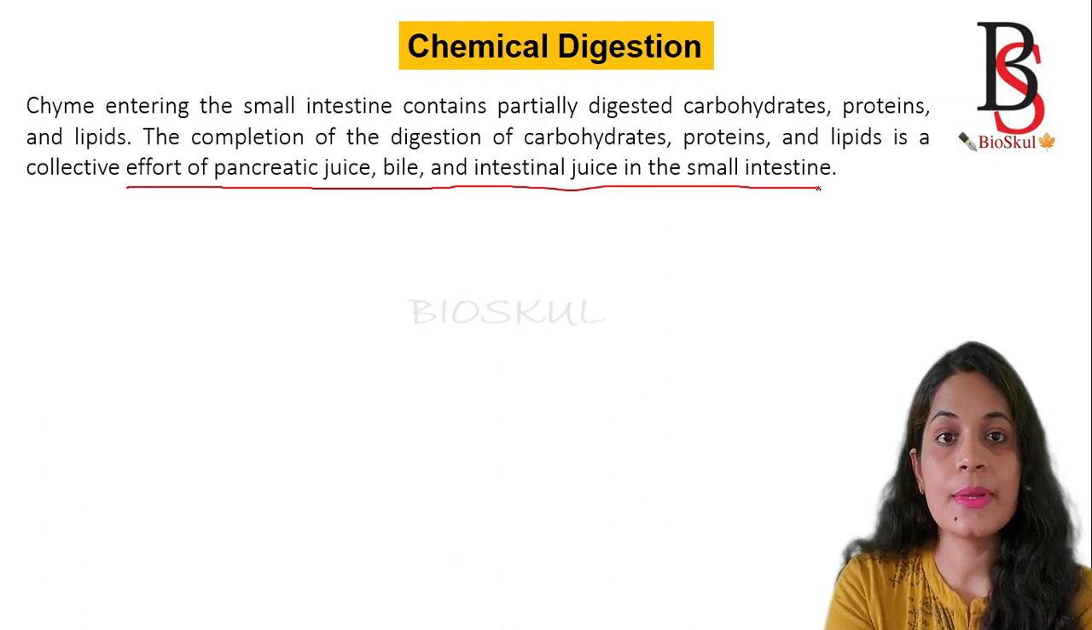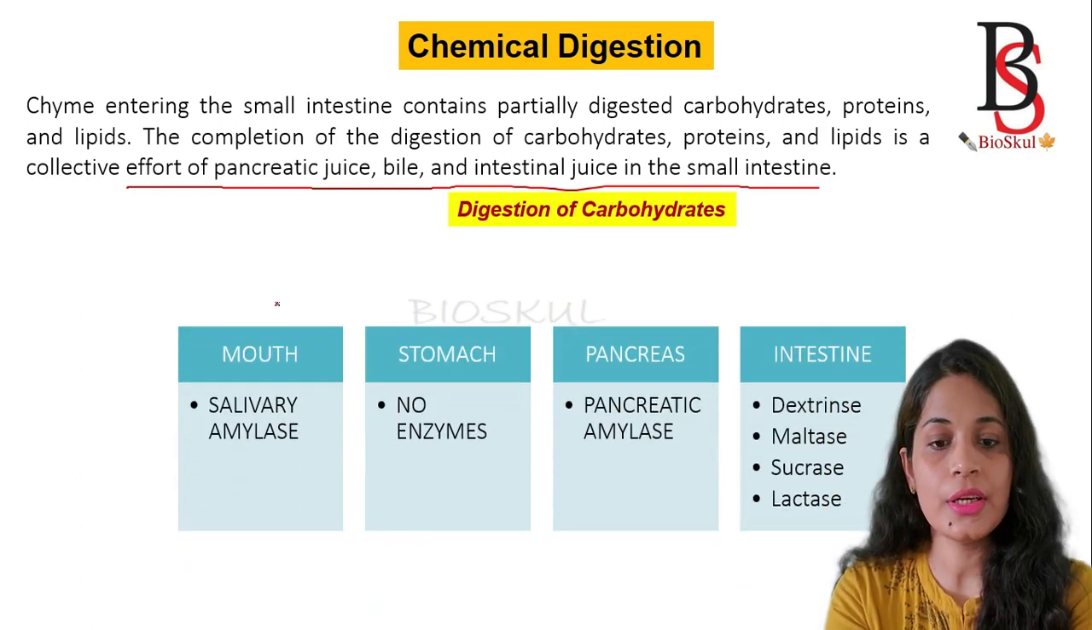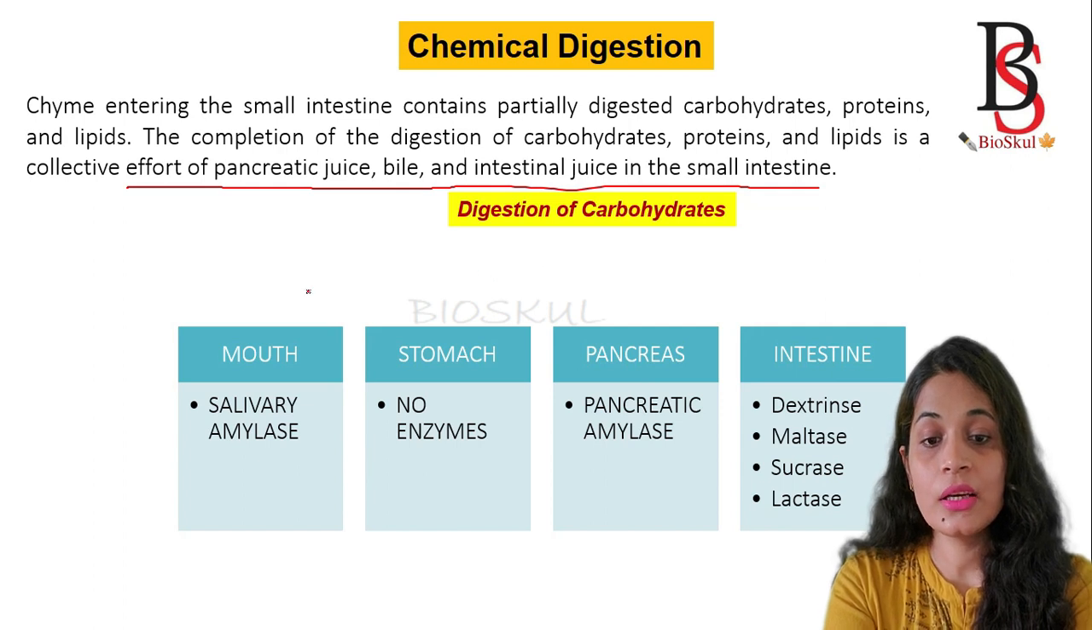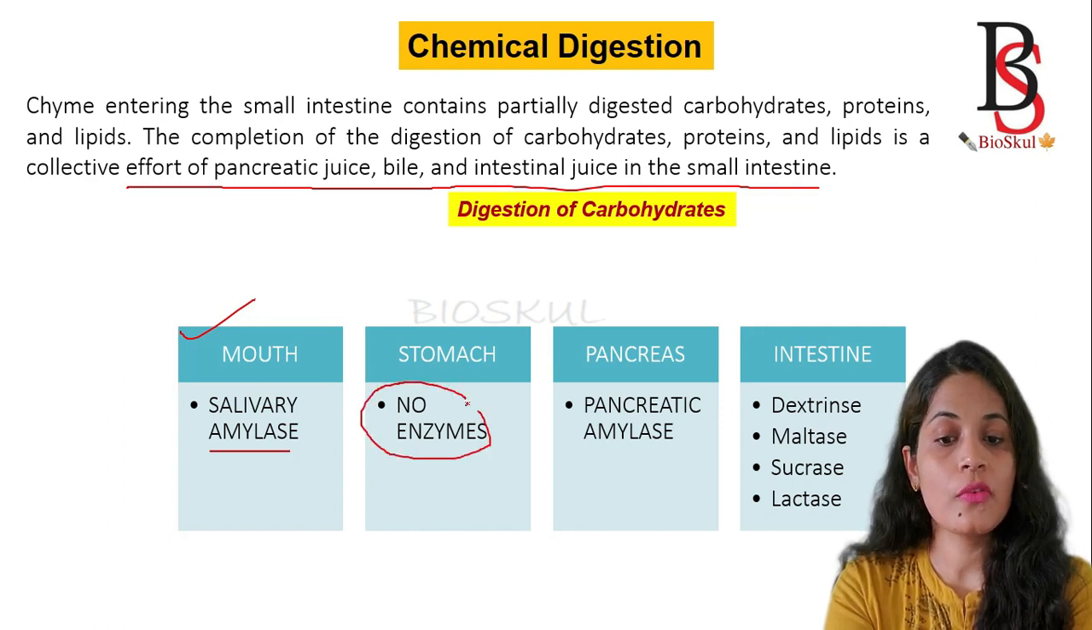And how it takes place, let's have a look. First we will focus on the digestion of carbohydrate. Try to remember where the digestion of carbohydrate takes place. It starts from the mouth, because the mouth has the salivary amylase enzyme. There will be no digestion of carbohydrate in the stomach because it has no enzyme for it.